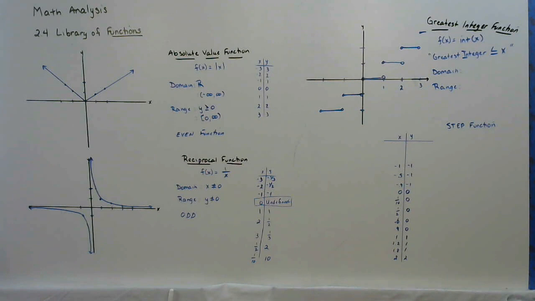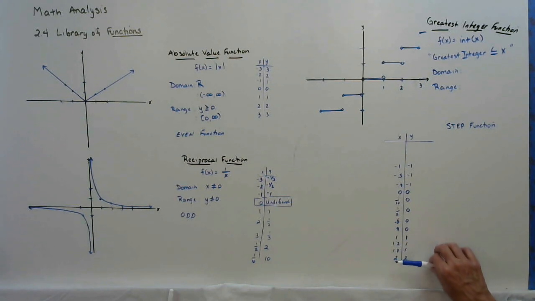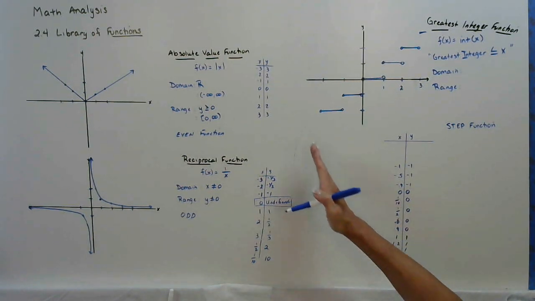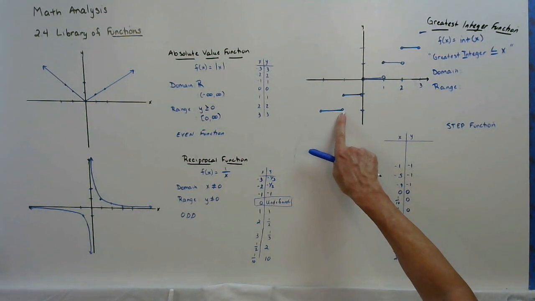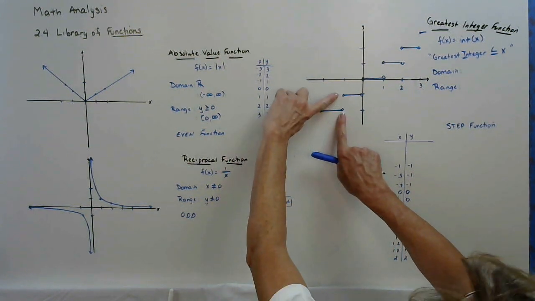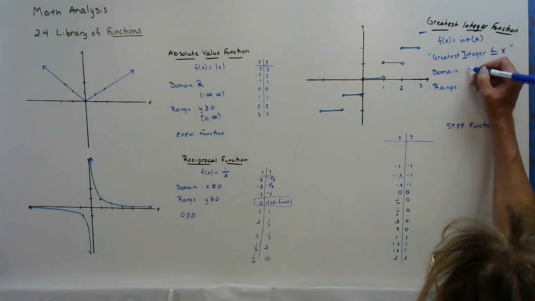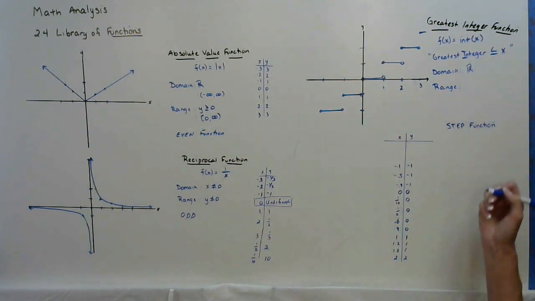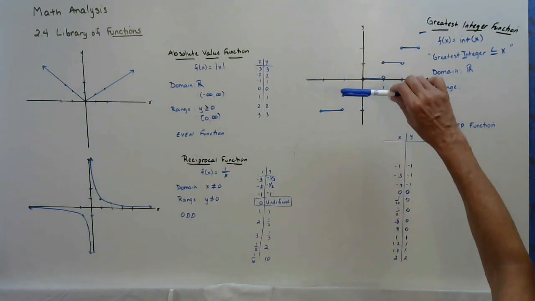So our domain, well, it sure looks like we could put any negative number in here, any 0, any positive number in here for x. So our domain, even if I read across, as soon as I get to that open circle, it shows up right here. So my domain is all real numbers. But the range is just these step values.